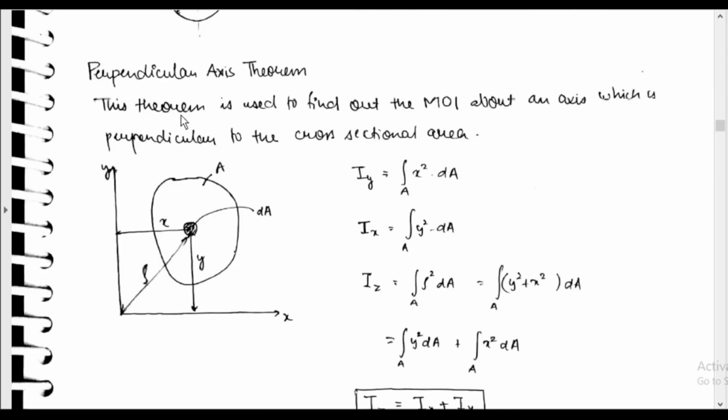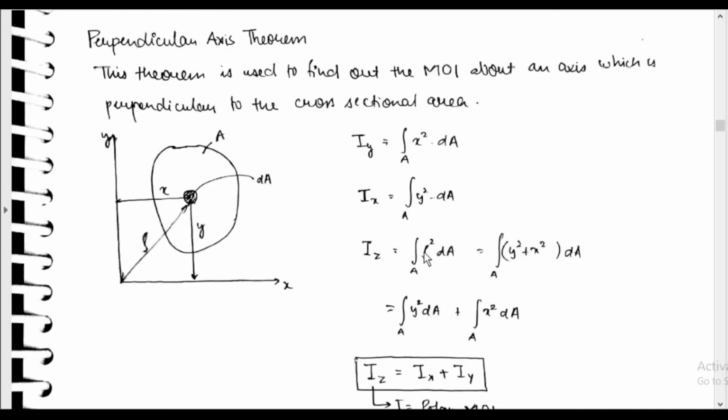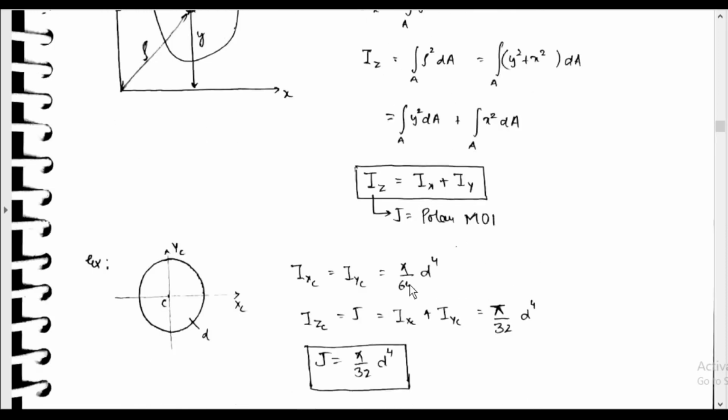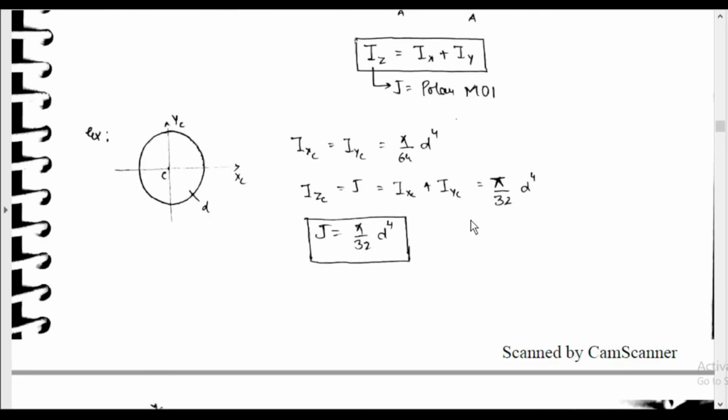Perpendicular axis theorem. This theorem is used to find the moment of inertia about an axis which is perpendicular to the cross-sectional area. Iy is equal to integral x square dA. Ix is equal to integral y square dA. Iz is equal to integral rho square dA, which is equal to integral of (y square plus x square) dA, which is integral y square dA plus integral x square dA. So Iz is equal to Ix plus Iy. Iz is represented by J, which is the polar moment of inertia.